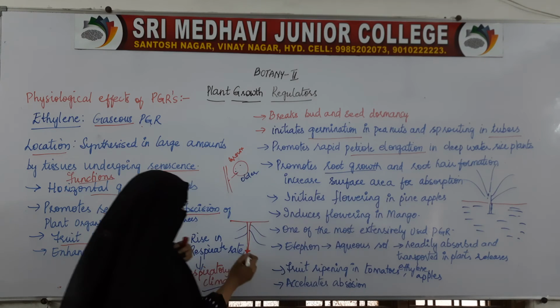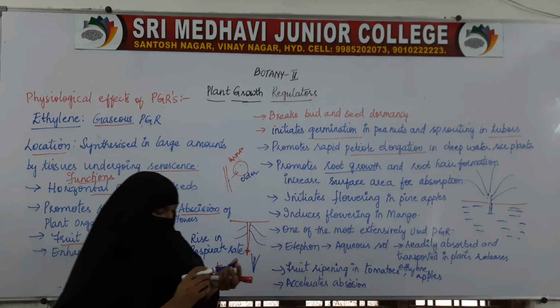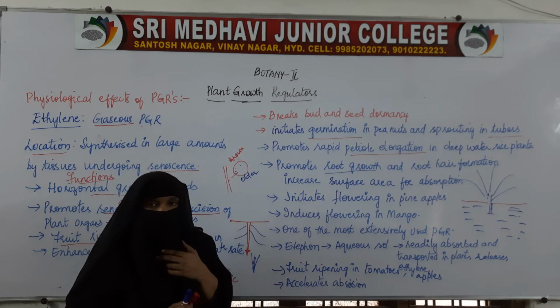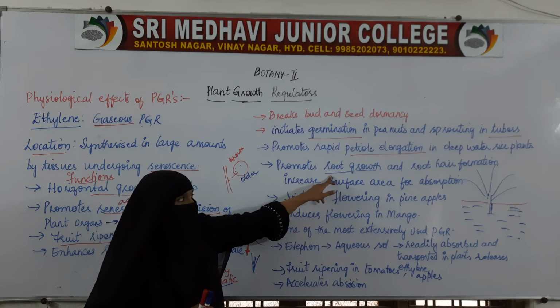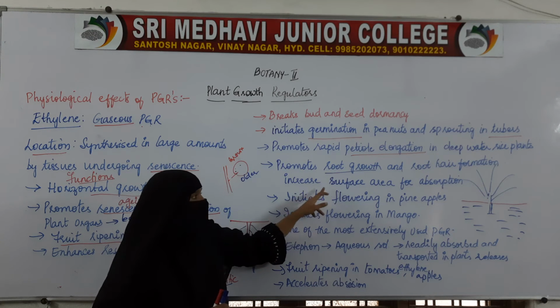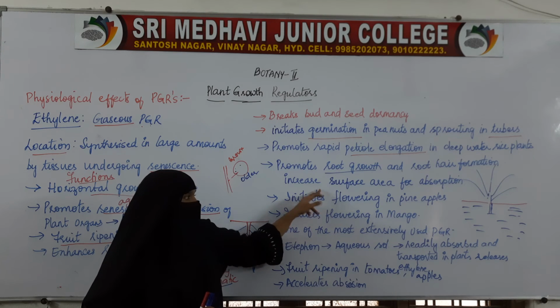When the root grows, earlier it was of this size only. Now because of this growth, the surface area has increased. So that means absorption of water will also increase, that is, the area for absorption will also increase. So because of the promotion of root growth, the surface area for absorption will be increased.